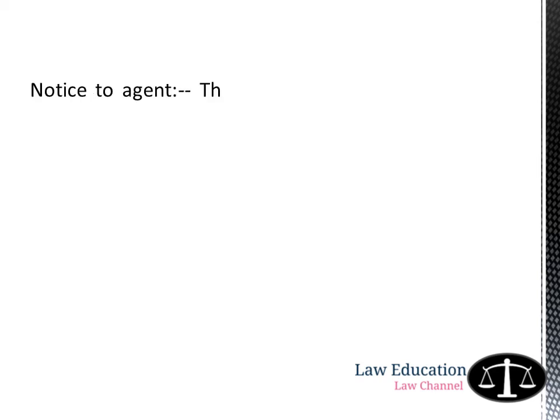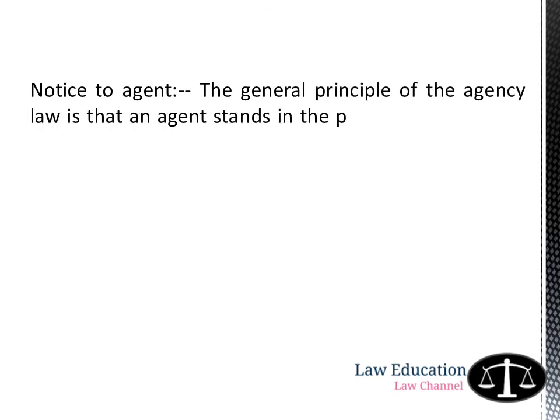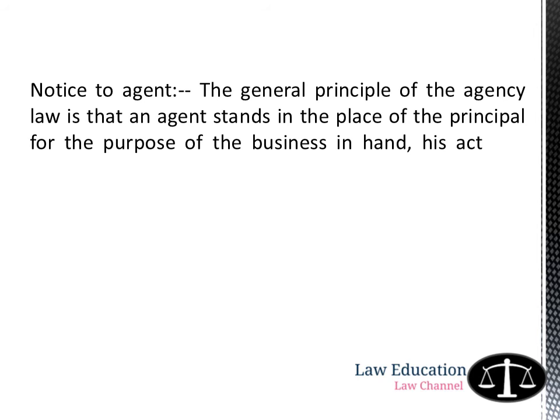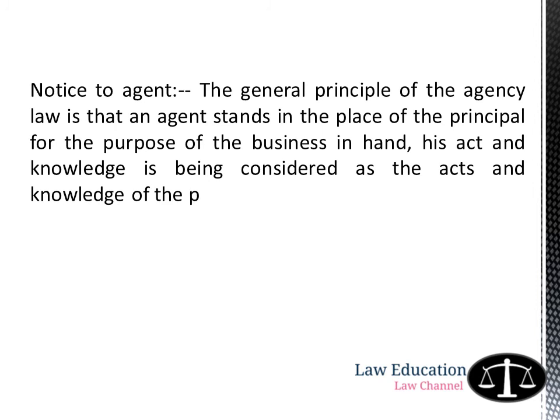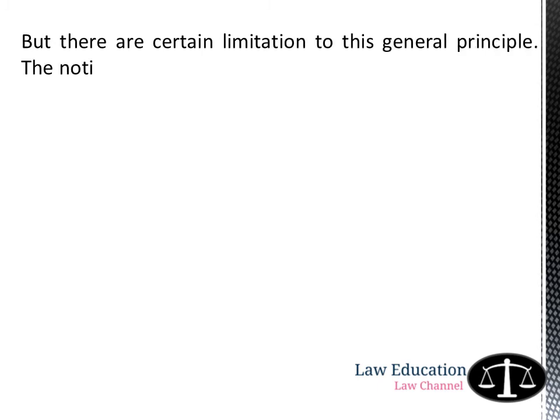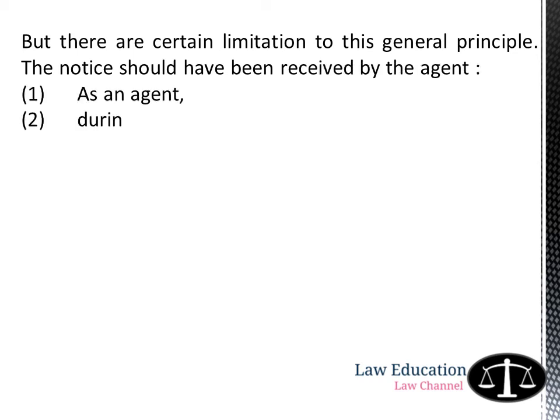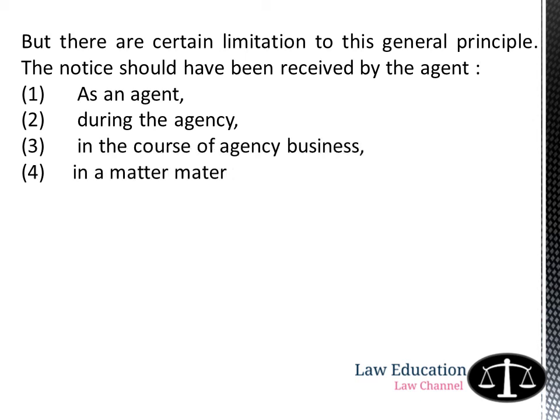Notice to agent. The general principle of agency law is that an agent stands in the place of the principal for the purpose of the business in hand. His act and knowledge are considered as the act and knowledge of the principal. But there are certain limitations to this general principle. The notice should have been received by the agent: number 1, as an agent; number 2, during the agency; number 3, in the course of agency business; number 4, in a matter material to agency business. The knowledge of an agent will not be imputed to his principal if the agent fraudulently conceals the fact.